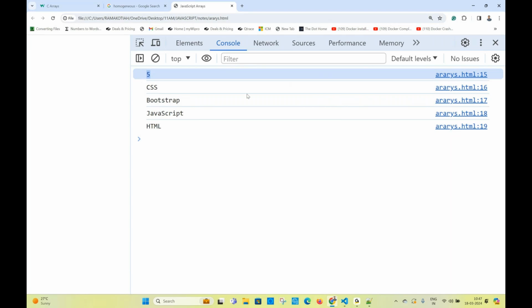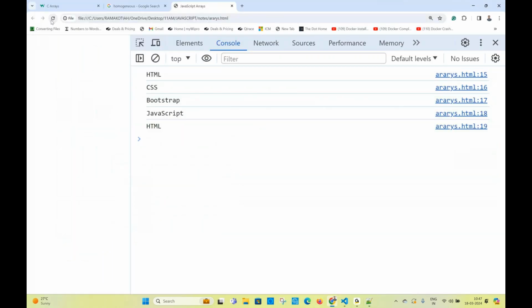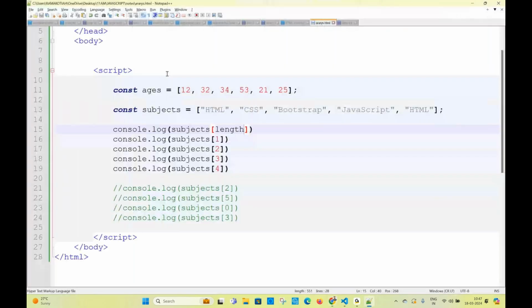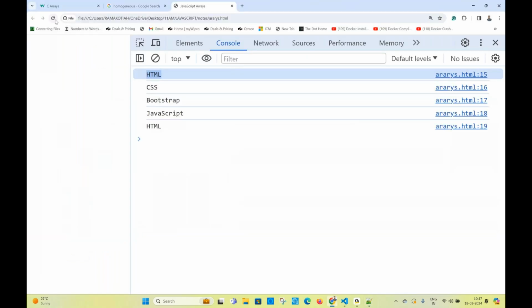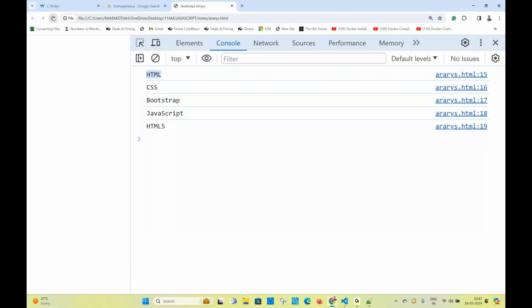Length is going to be something. Length is what? A property. Length like this, square bracket. Is it okay? What are you getting? Which HTML are you getting, first one or last one? HTML5 I am writing here. Now what output are you going to get? Length means, why are you getting this? I'm not writing 0, but this is getting automatically. Okay, no worries about it. So this is the way.